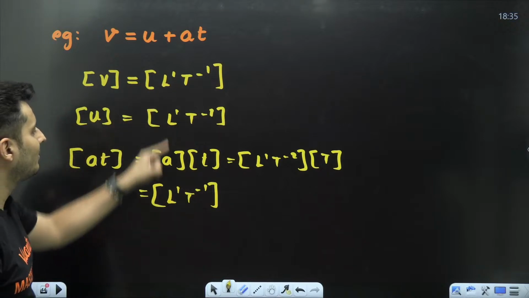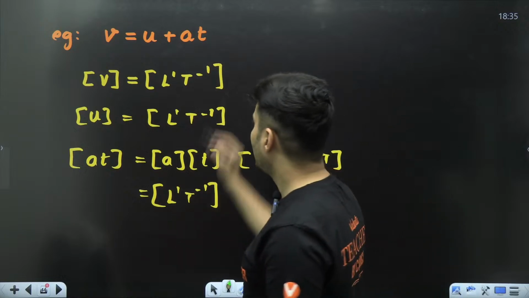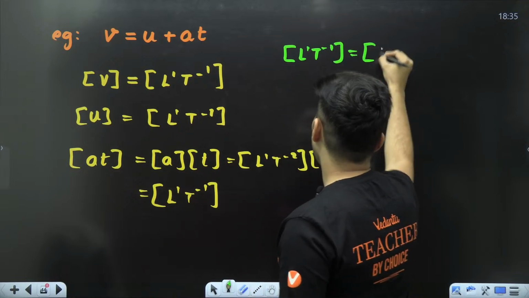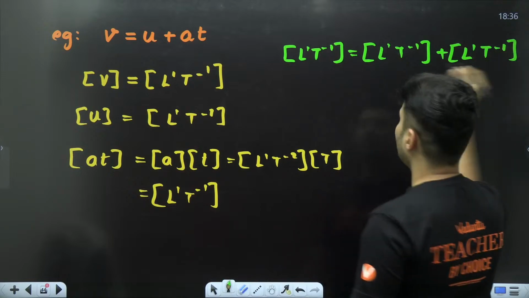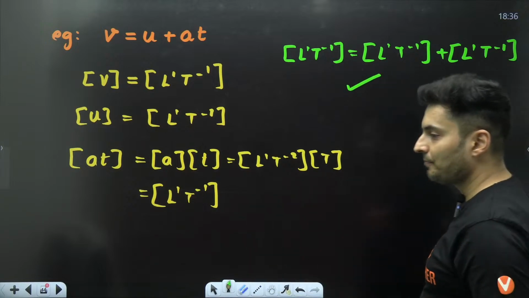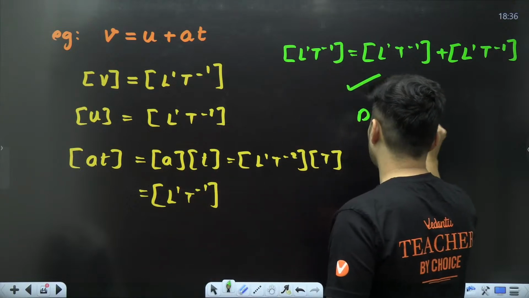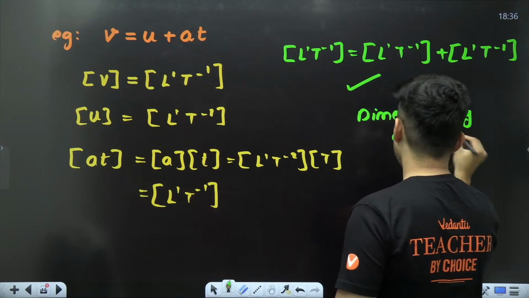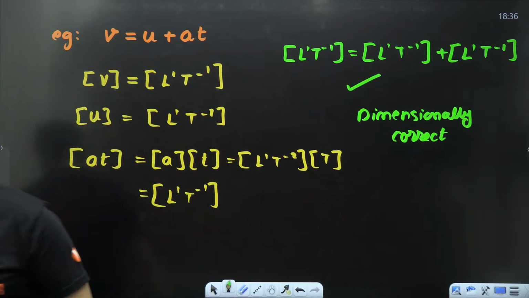Every term has the same dimension. Can you see that, my dear warriors? It is basically like saying L raised to 1 T raised to minus 1 is L raised to 1 T raised to minus 1 plus L raised to 1 T raised to minus 1. Every term has the same dimension. Hence, it is a correct equation. So this is said to be dimensionally correct. Do you guys understand it? Dimensionally, it is a perfect equation, nothing wrong with it.